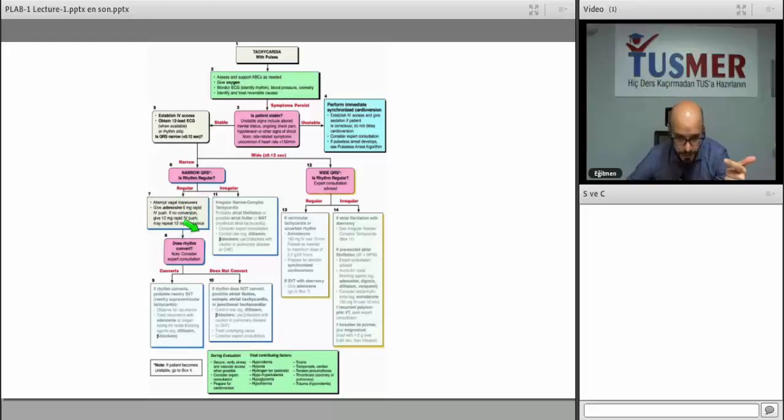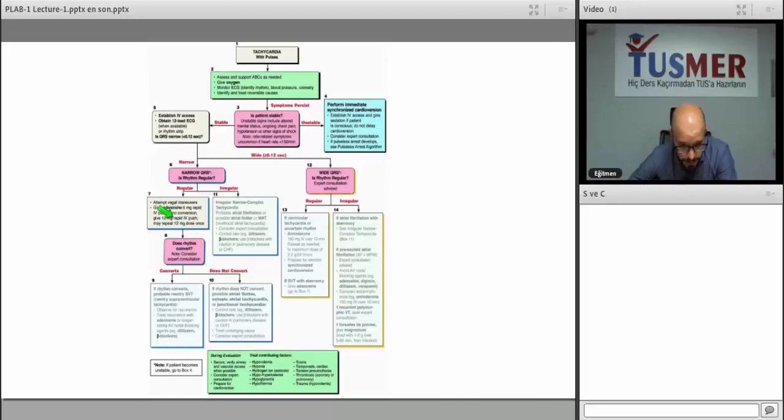Adenosine can be given 3 times to those patients. Notice very well that adenosine is contraindicated in patients with asthma. Secondly, in patients who are using theophylline, it can increase the amount of adenosine. And there are other drugs which can decrease the amount of adenosine, but you don't have to know it. Note theophylline and asthma, okay? Keep this in your mind.